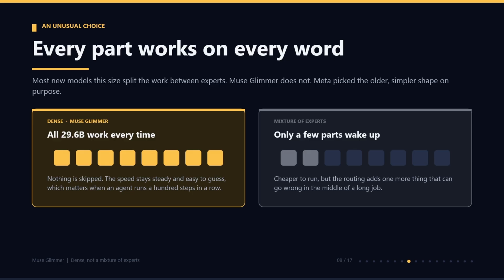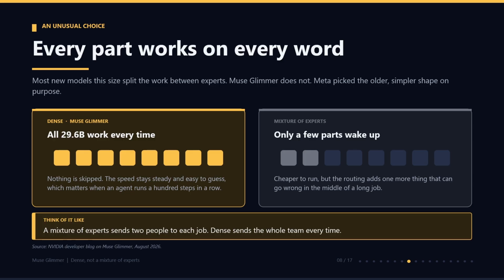With dense, the speed stays steady and easy to guess, and that matters a lot when an agent is running 100 steps in a row. So Meta picked the older, simpler shape on purpose. Think of it like this: a mixture of experts sends two people to each job, dense sends the whole team every time, and that's it.